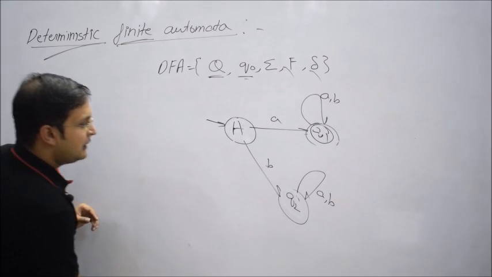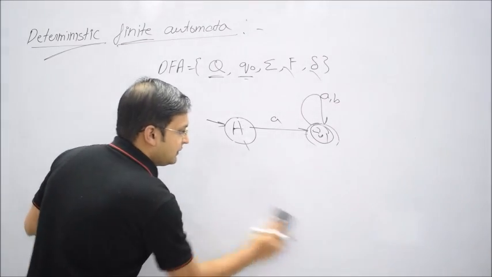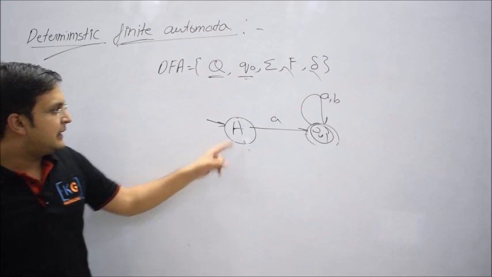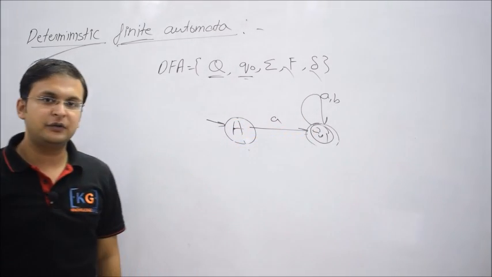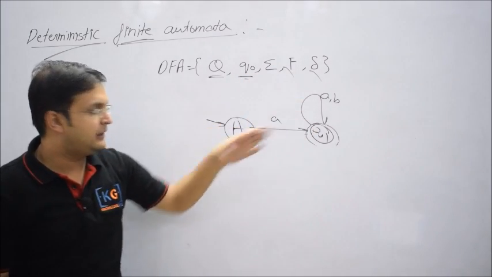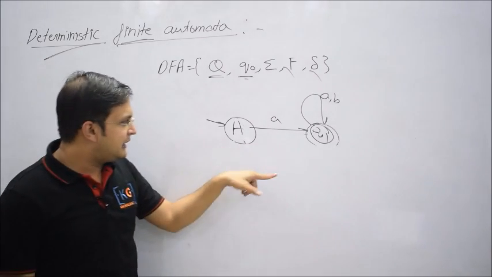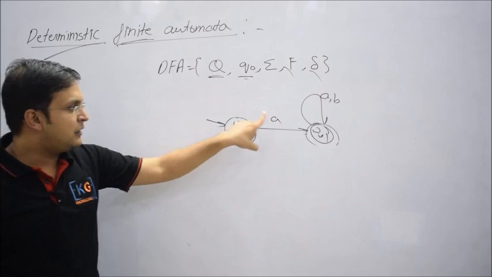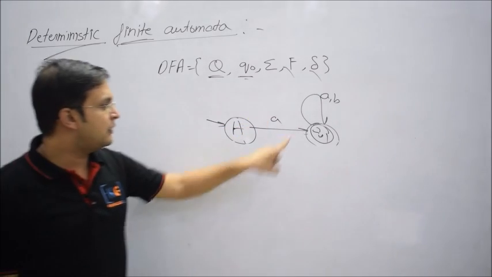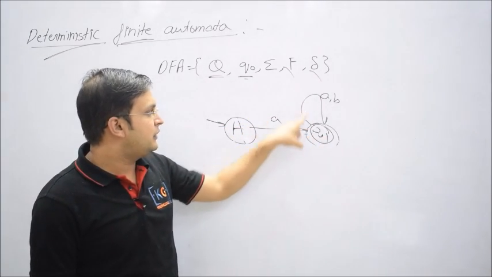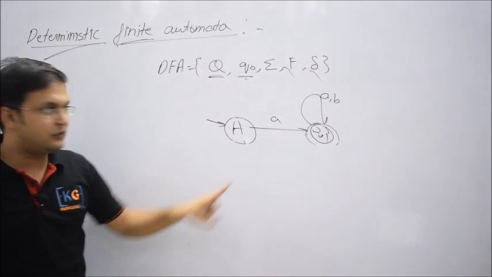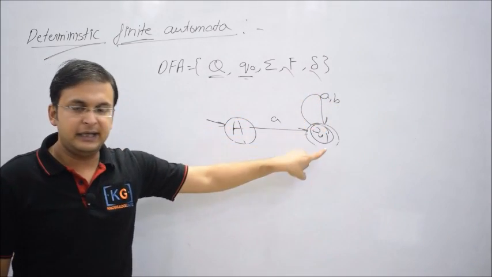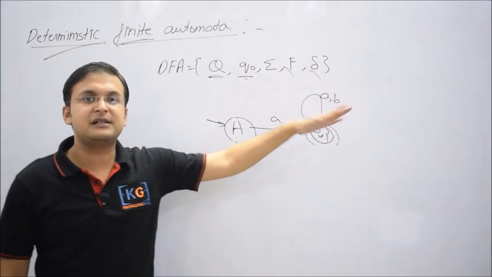For example, let me remove this state for a while. Now you understand, on capital A I'll get small a, I go to what? Q1, and then I loop on what? A comma B. Can you tell me right now this machine is deterministic or non-deterministic? You see, on capital A, on A only one move is there. Now on Q1, on A and B, only one move is there. You see, don't count them as two different moves, because Q1 on A is different, Q1 on B is different.